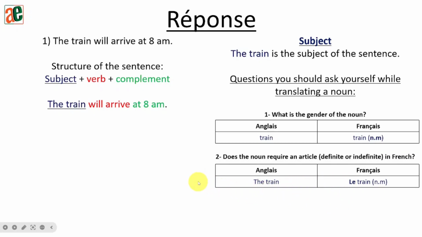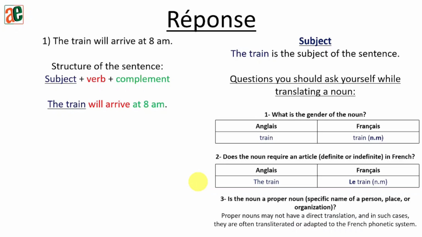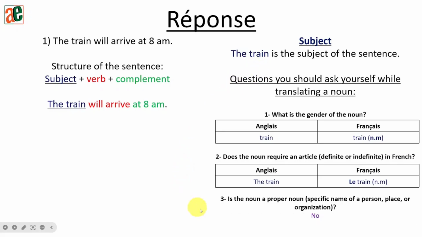Next point, is the noun a proper noun, a specific name of a person, place or organization? So here we are talking about the train, a train, so it's not a specific noun. So we just say no to this one. So le train. The train becomes le train.